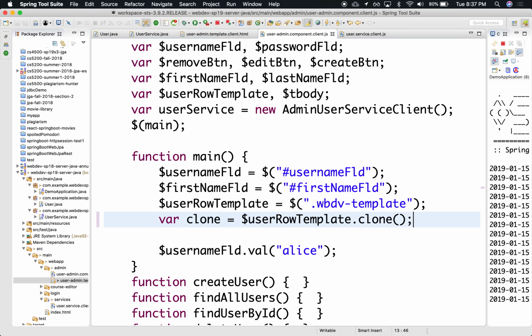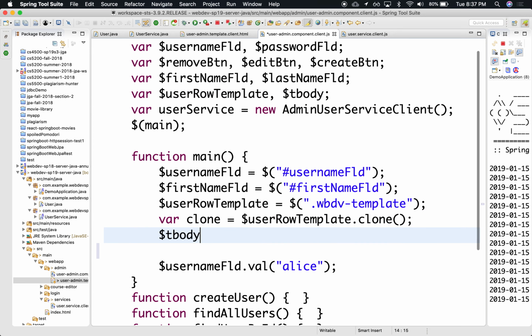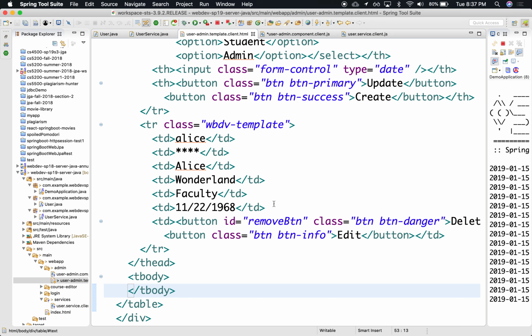But once I have it, what do I do with it? Basically, what I want to do is add it to the body of the table, right? So we need to grab a hold of the table body. Let's grab the T body, which is this one right here. We can grab it either by giving it a class or by knowing the name of the elements. So we can just grab the body.